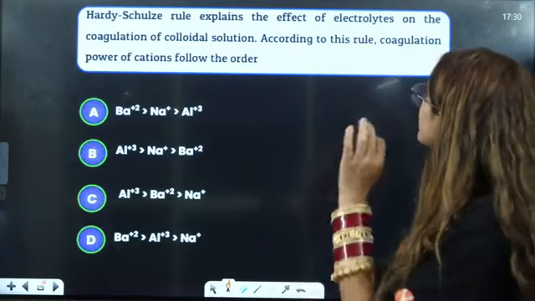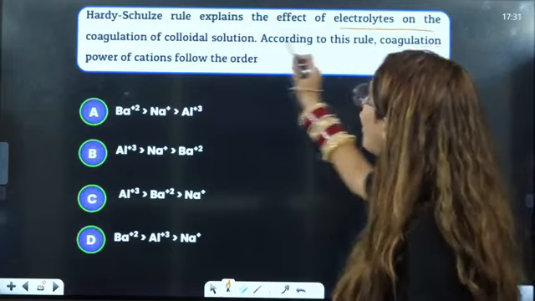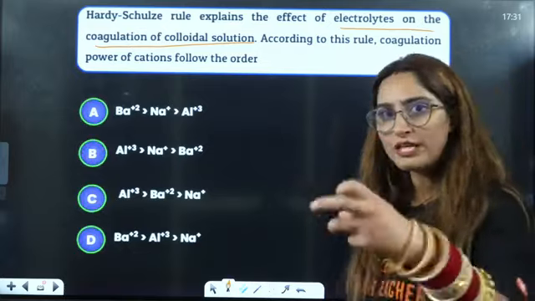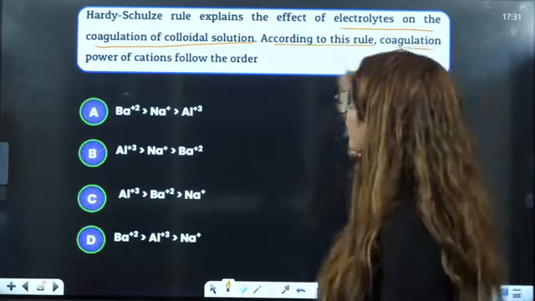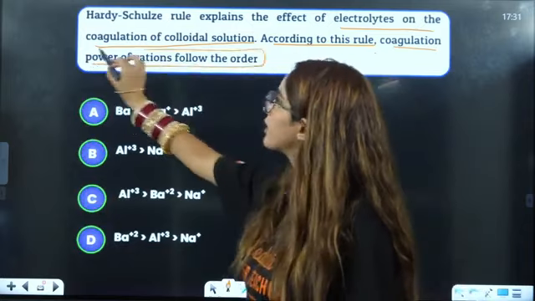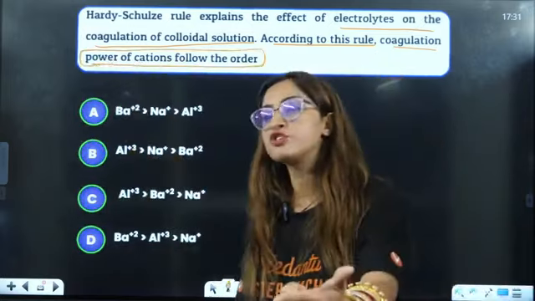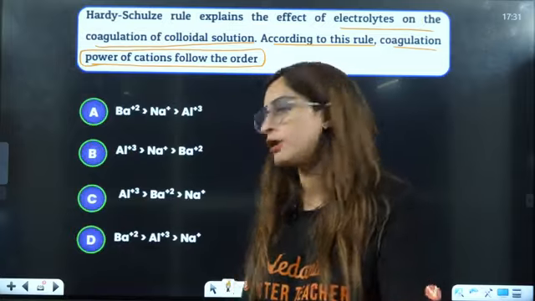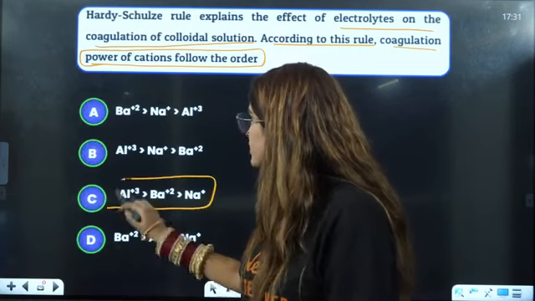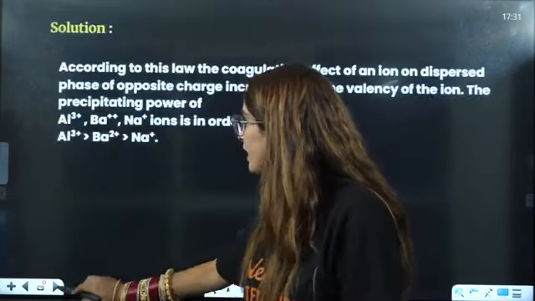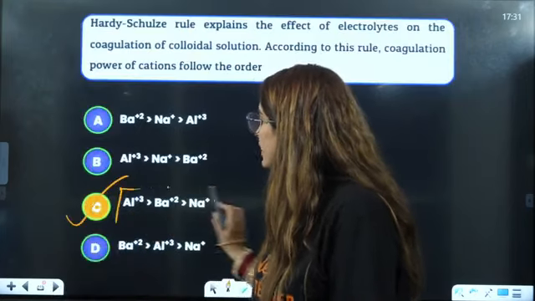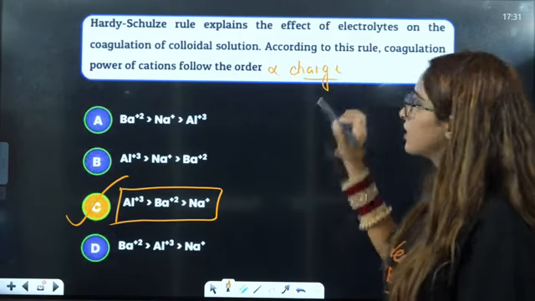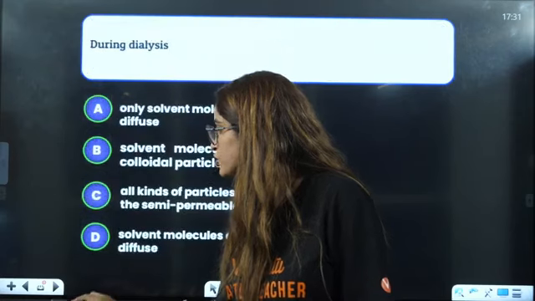Hardy Schulze rule explains the effect of electrolytes on the coagulation of colloidal solution. According to this rule, the coagulation power of cations will follow which order? See, more is the charge, just remember one thing, more is the charge, very simple, more is the charge, more is the coagulation power. So more charge, more coagulation power I can only see in option C. Okay. You can just write it. It is directly proportional to the charge.